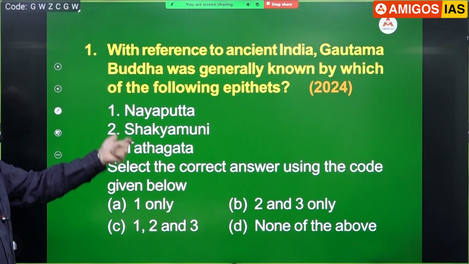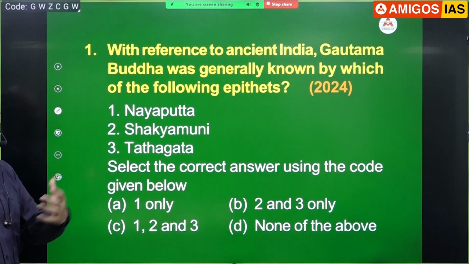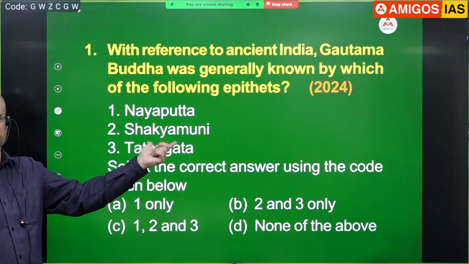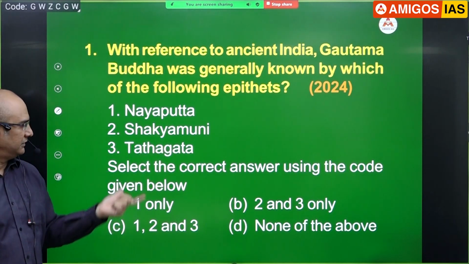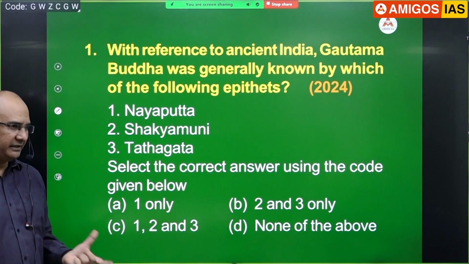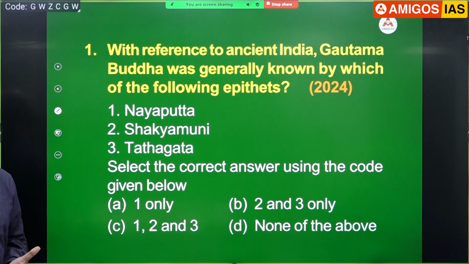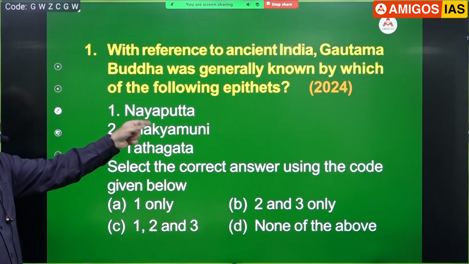Okay. Now, anyone remembers which clan this man comes from? Shakya clan. So this much also we can say, Shakya Muni. Tathagata. You'll remember the meaning of this word: one who has attained the truth. It's also there in the handout. But that's where all the difficulty comes from.